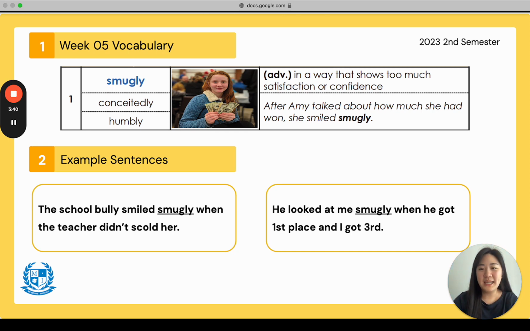Example sentence number 1 says, the school bully smiled smugly when the teacher didn't scold her. So maybe the bully did something wrong, but since the teacher didn't scold her or say anything to her, she smiled smugly because she got away with it. Number 2, he looked at me smugly when he got first place and I got third. So this person who got first place was a bit too happy and was like, I got first place and you got third. Smugly. Everyone say smugly. Very good.